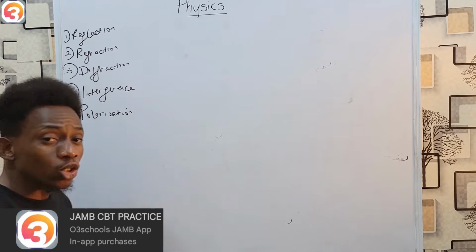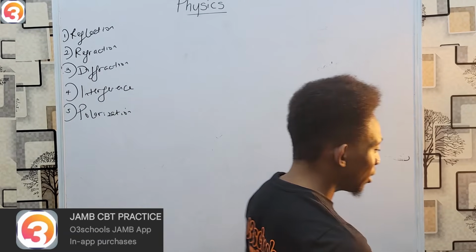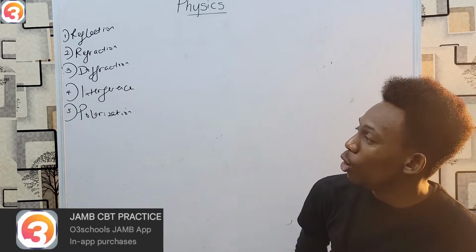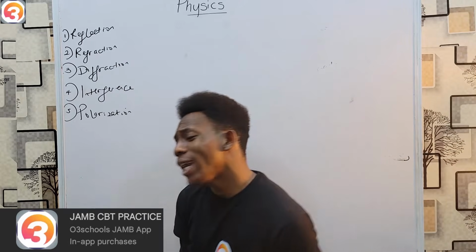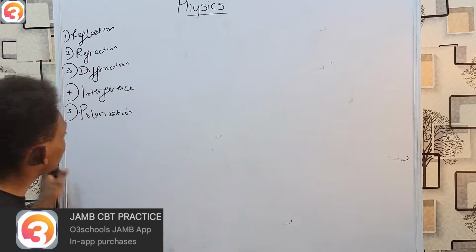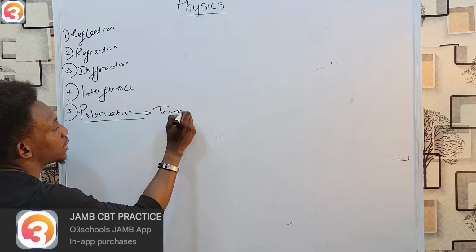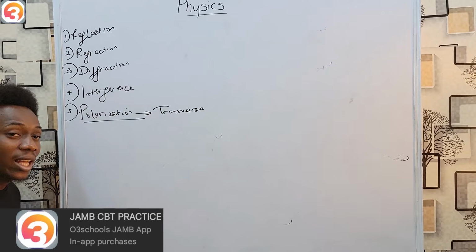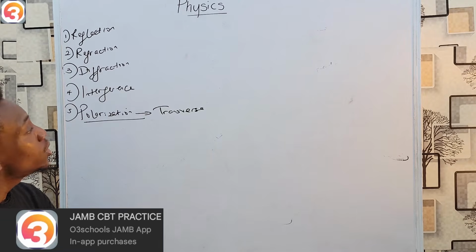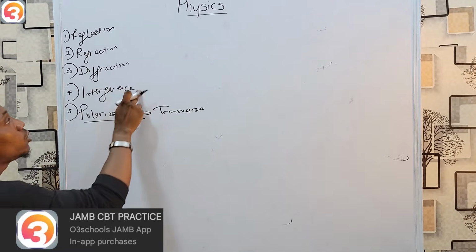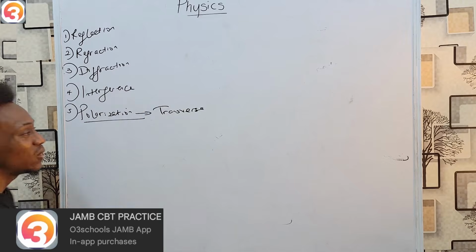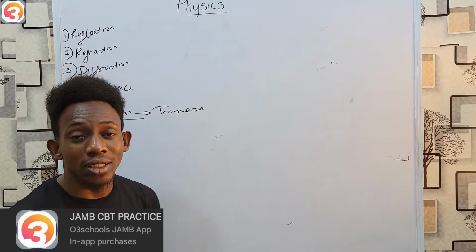So, to identify that something is a wave, it must possess at least 4 of these properties. And why do I say 4 and not 5? That's because this last one here, polarization, only works for transverse waves. That's the difference. Every single wave can undergo these 4, but only transverse waves can undergo polarization.